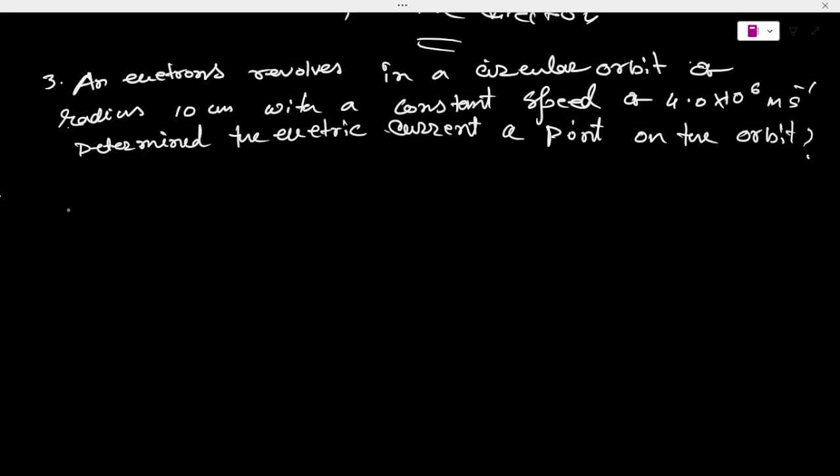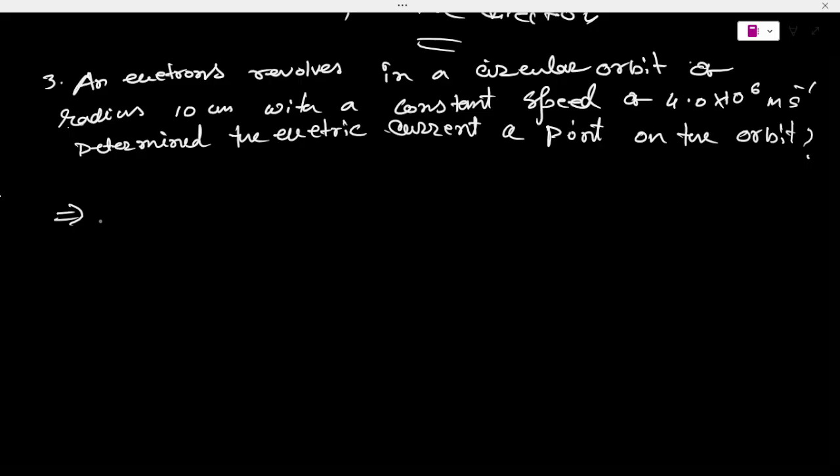How will you determine that? It's given that an electron moves in a circular orbit with radius 10 centimeter and constant velocity 4 into 10 to the power 6 meter per second. So to determine the electric current at the point, the first thing I have to determine is the time interval.